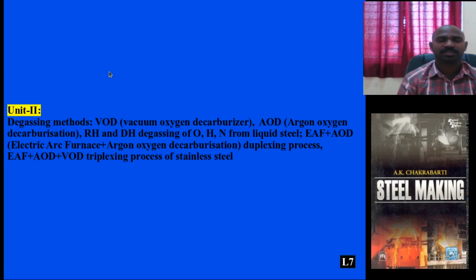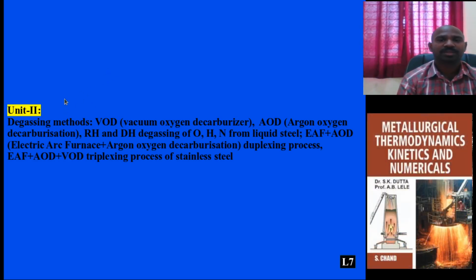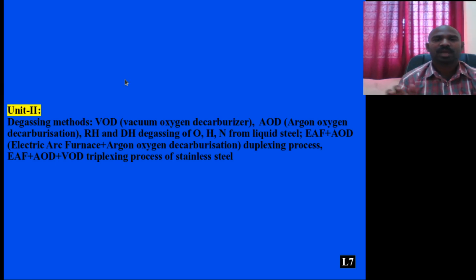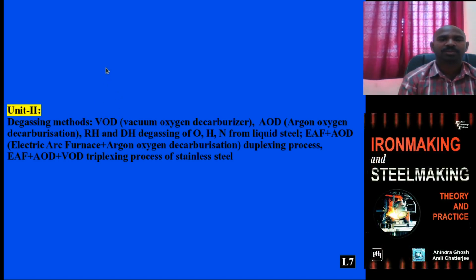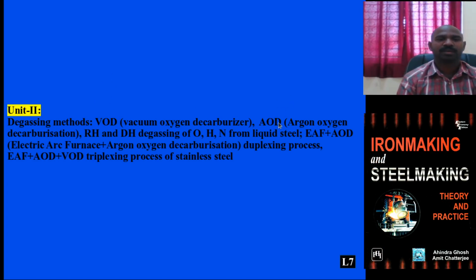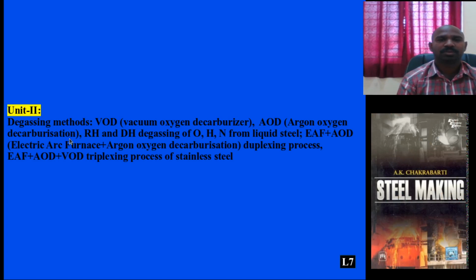The gases to be removed, such as oxygen, carbon, hydrogen and nitrogen, are the main gases during the steel making process, in primary steel making and secondary steel making. These gases are removed or reduced to some extent in the primary steel making process. Further reduction of these gases proceeds through the VOD process, a secondary refining process, or the AOD process for carbon reduction and sulfur reduction.